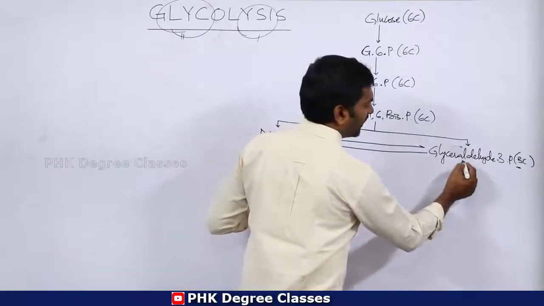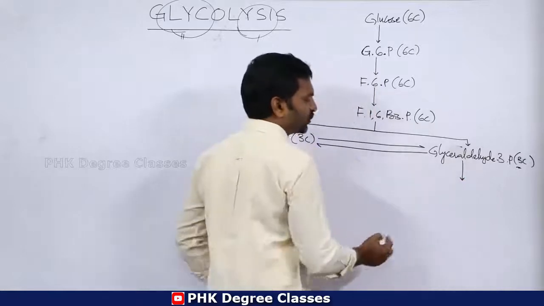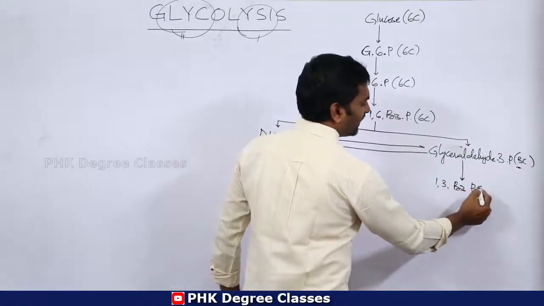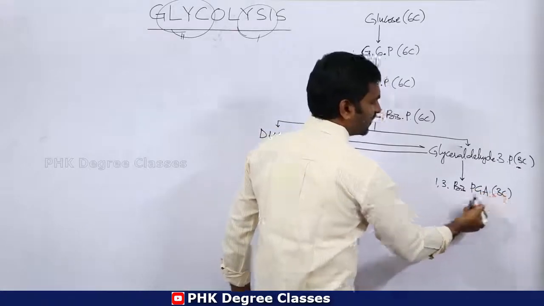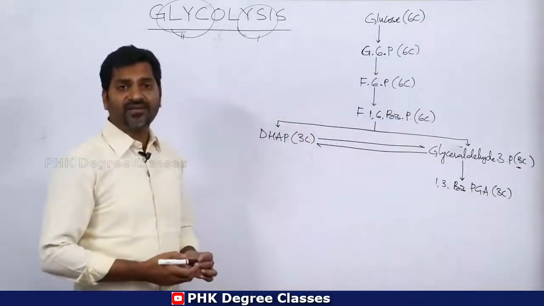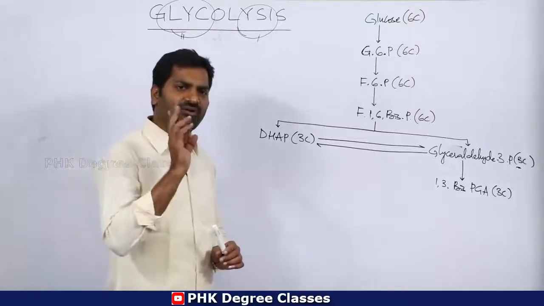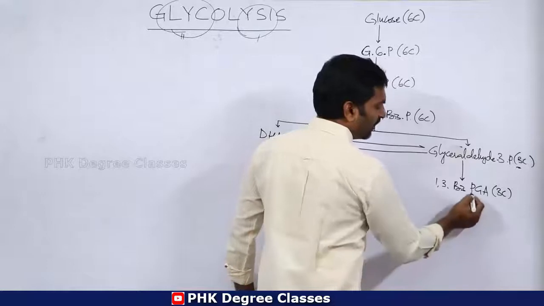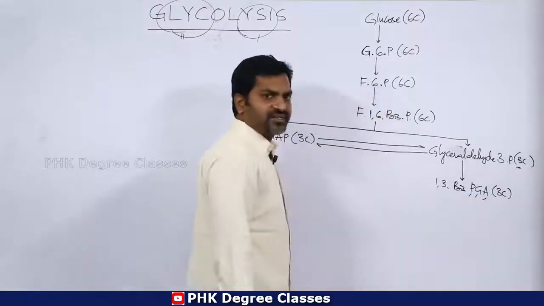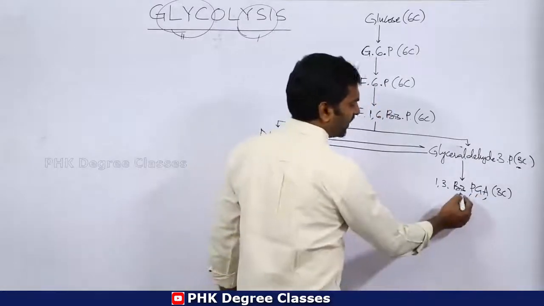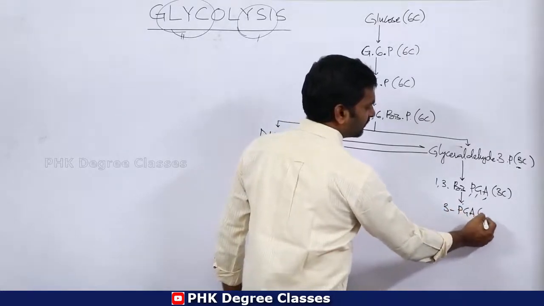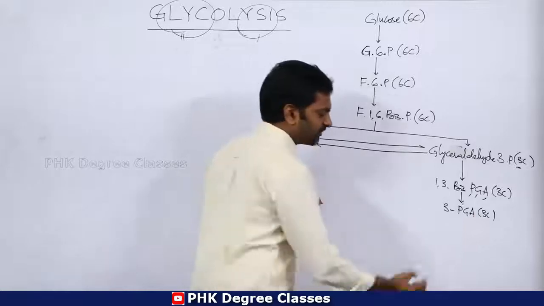Then glyceraldehyde 3-phosphate is converted into 1,3 bis PGA. This is also a 3-carbon compound. Bis is nothing but di, it indicates 2. PGA stands for phosphoglyceric acid. Then 3 PGA, a 3-carbon compound.